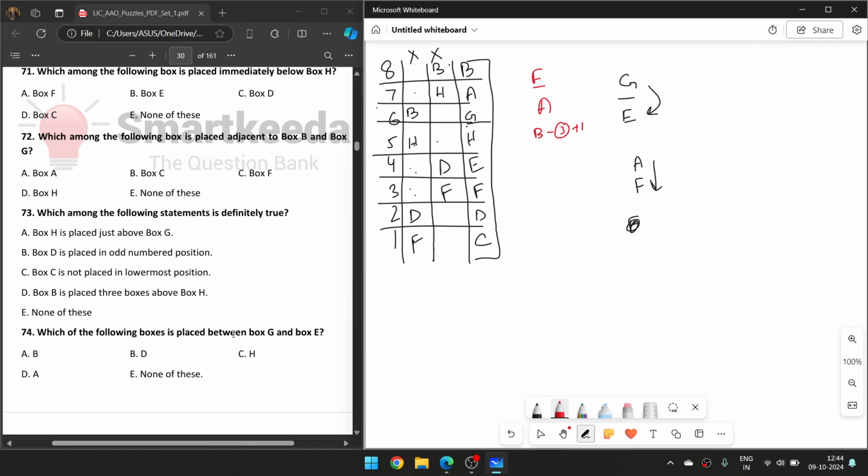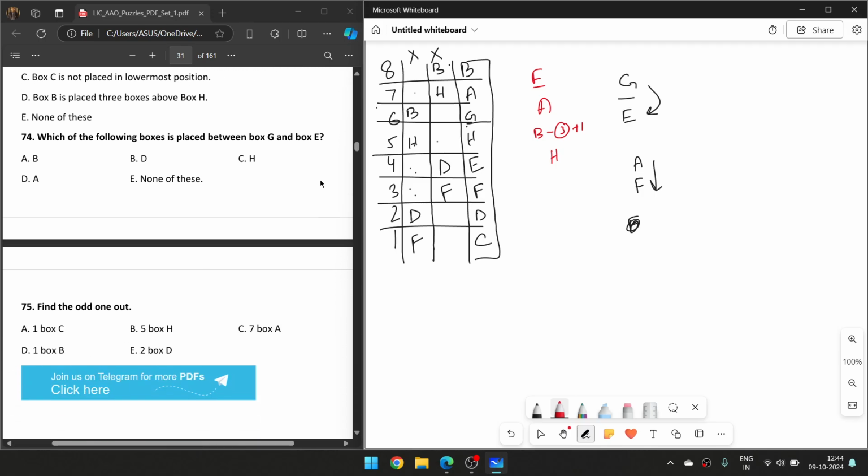Now, which of the following boxes is placed between G and E? Between G and E is H. H is our correct answer. So here we can see the next question.